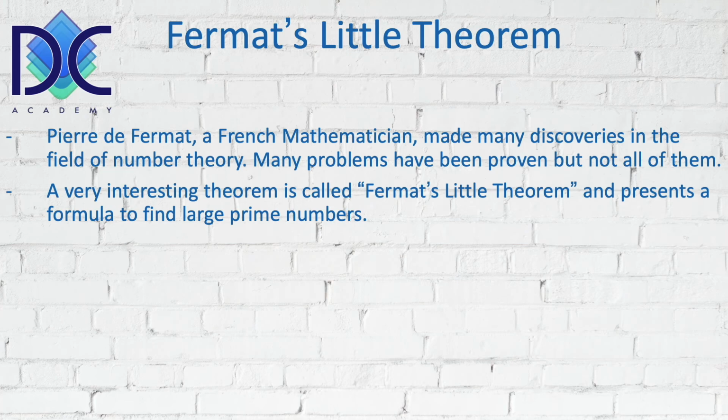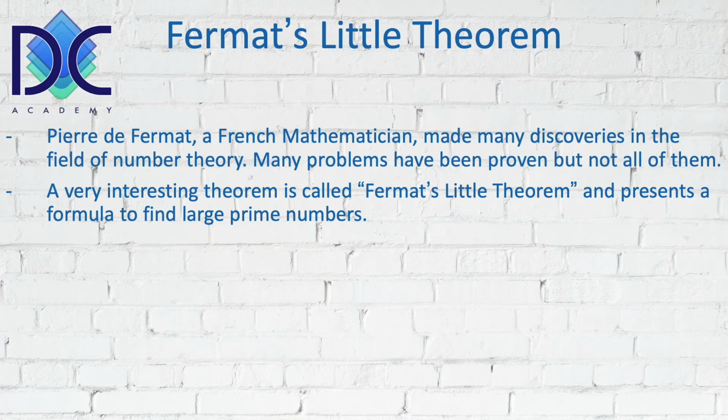Now, the interesting thing about Fermat is that one of his theorems is called Fermat's little theorem, and it is in fact a formula that can be used to find large prime numbers. And large prime numbers are very important when we are talking about encryption. Encryption is based on prime numbers, on factorizing large numbers into large prime numbers. And of course, we want to find those large prime numbers in order to encrypt in a very secure way. And of course, we have to find ways to decrypt, but that's what we will see in another paragraph later in this chapter.